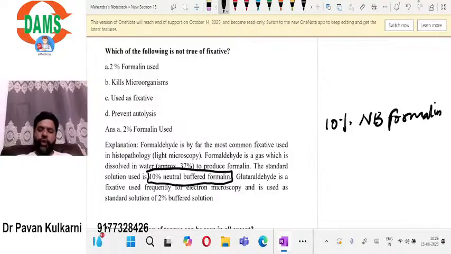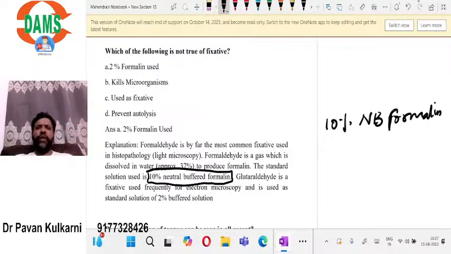That is the most common fixative used. What is fixative? I'll just explain it. A surgeon, when he does a biopsy and he wants to diagnose what exactly is that tissue, after the excision biopsy, he will put that specimen in a chemical. That chemical is called as fixative.